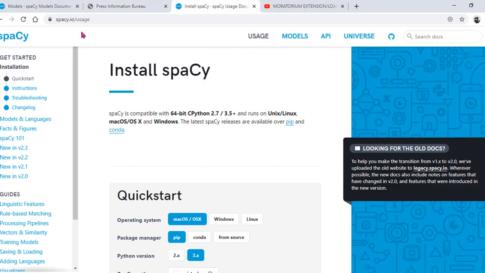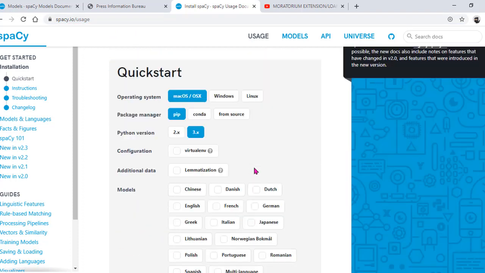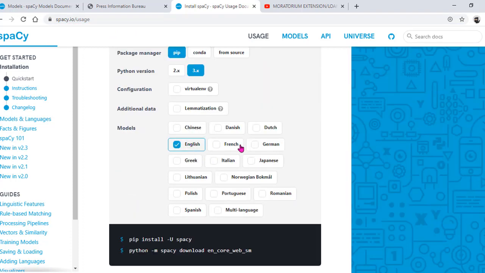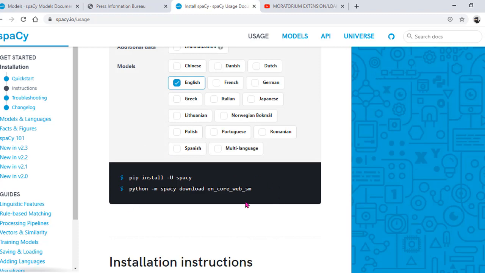This is the documentation of the Spacy library, that is spacy.io. The URL I will give you in the description. If you go to usage, you can select the English language, then pip install spacy, and then you have a module that you have to download, that is en_core_web_sm. What does it mean? I will tell you.